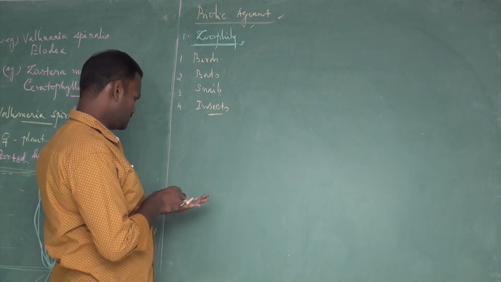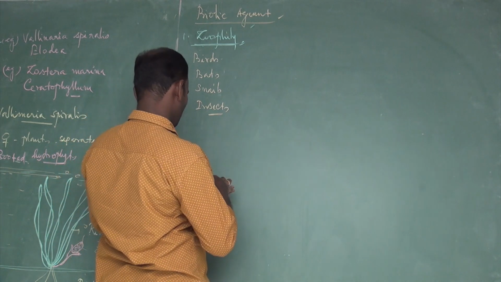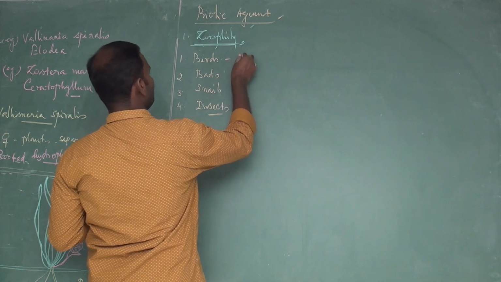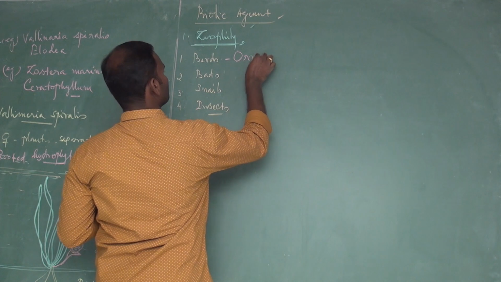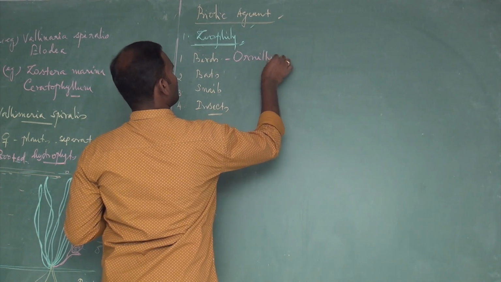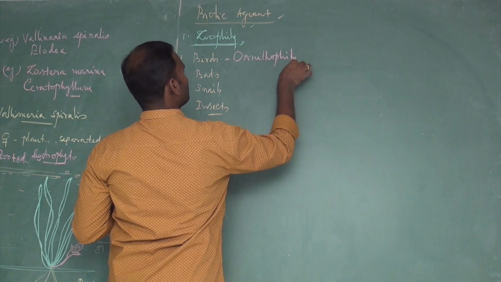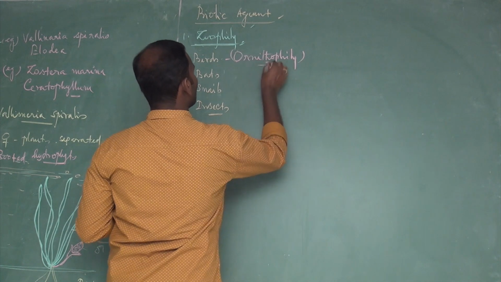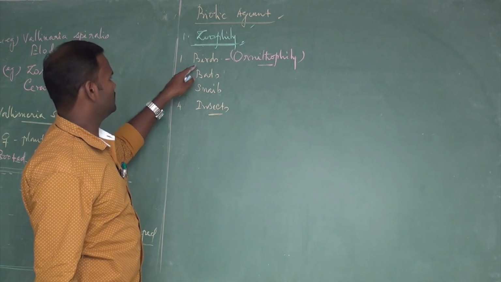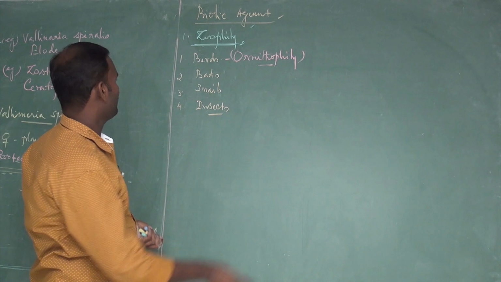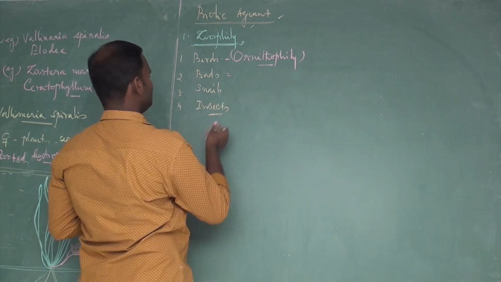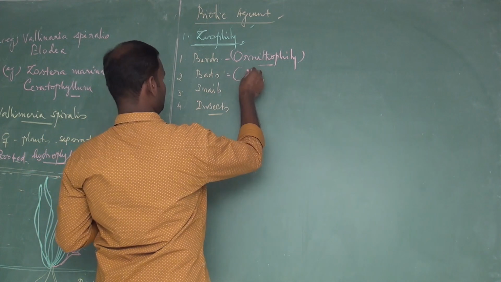Pollination by birds is said to be ornithophily. It's a technical term. Pollination by bats is said to be chiropterophily.